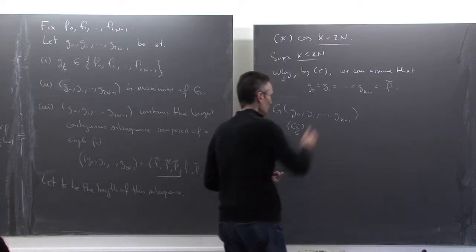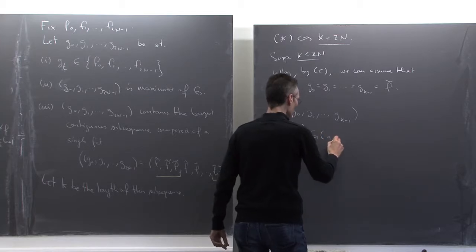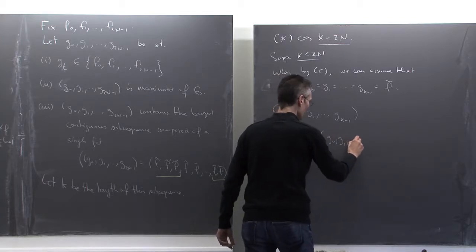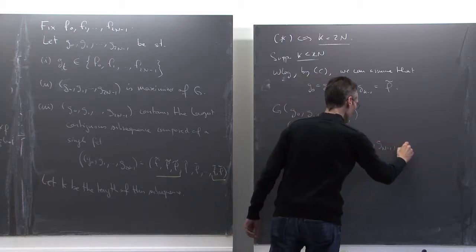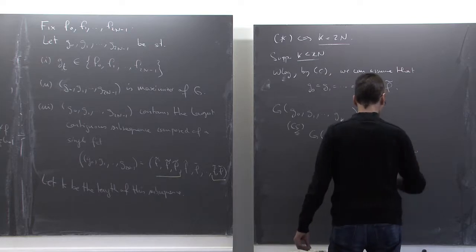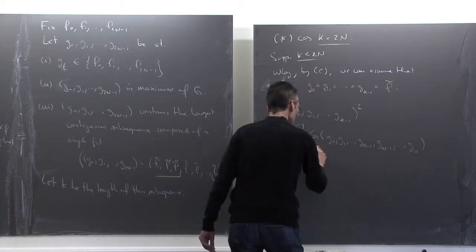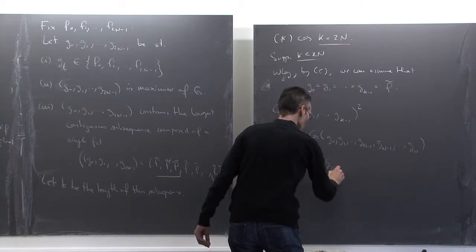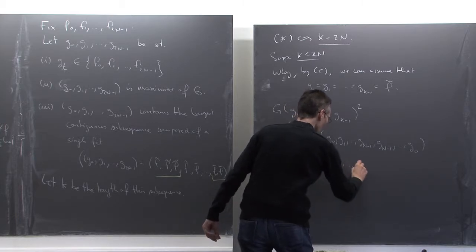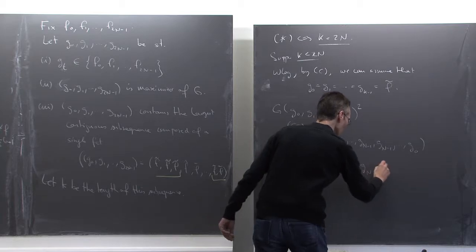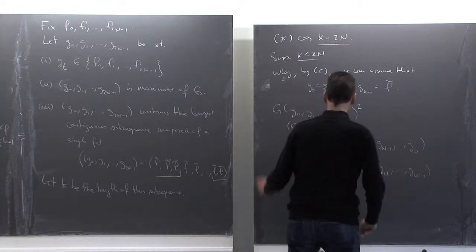So if I cut it again in the middle, as usual, this will be smaller than G of G0, G1, ..., G_{n minus 1}, G_{n minus 1}, ..., G0, times, let me put a square here, times G of G_{2n minus 1}, we go down up to Gn, and then we go up again.